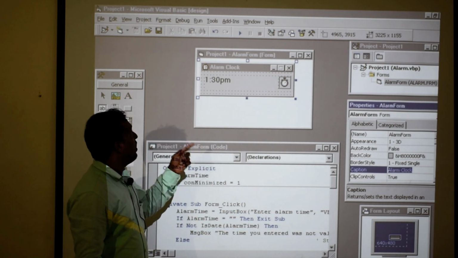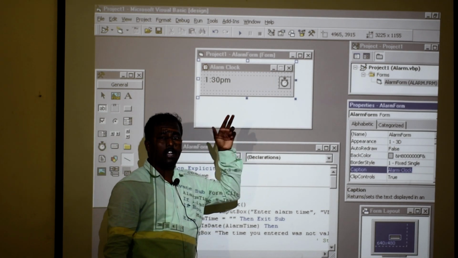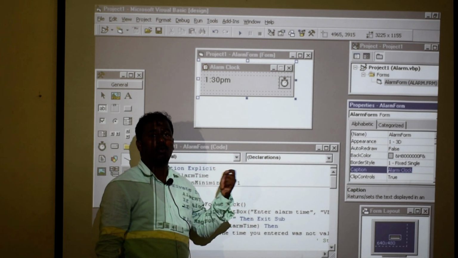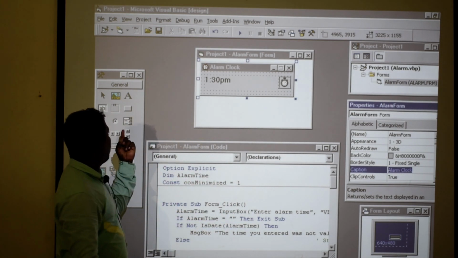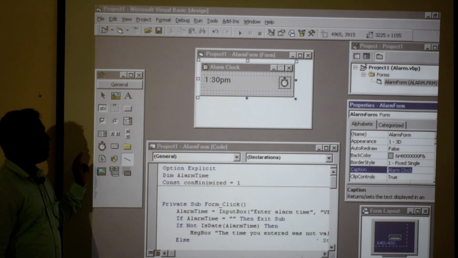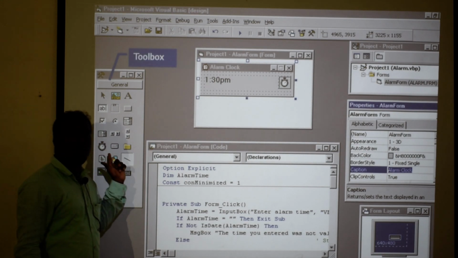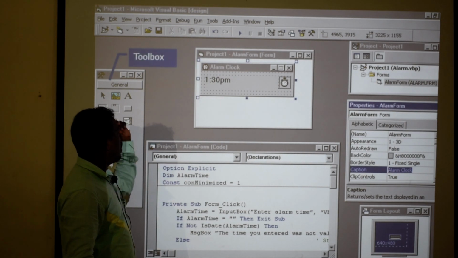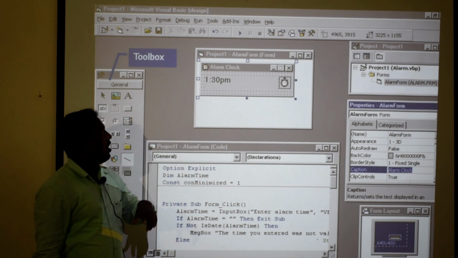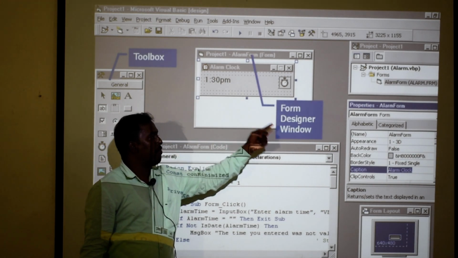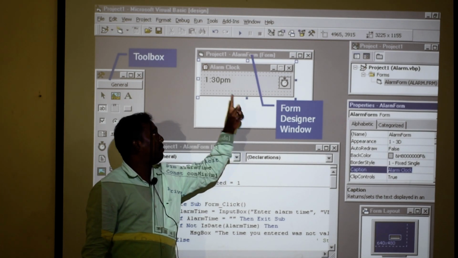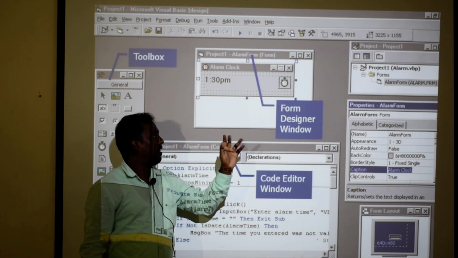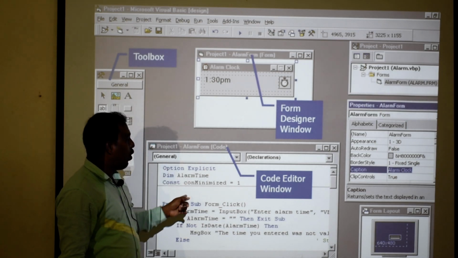And then, coming to the point: in the Visual Basic environment, what are all the parts a developer uses to perform their tasks? This is our toolbox, through which all controls are applied to the form. And this is our main area, the form designer window. In this place the developer can develop the form, that means the GUI area, and then the coding area.